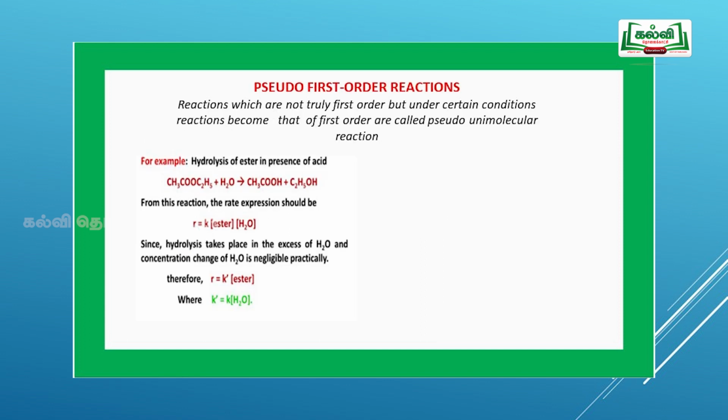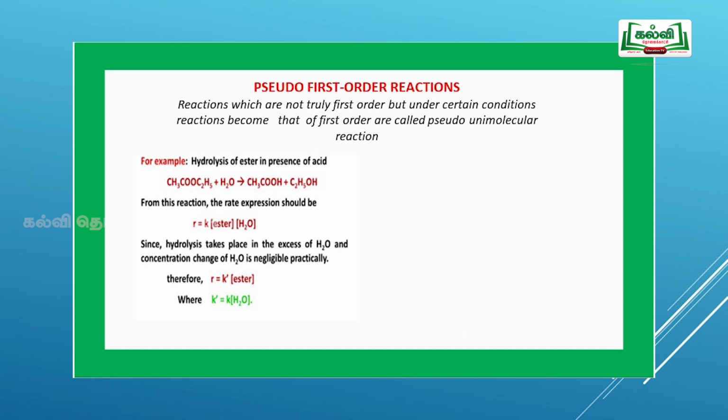Next one is pseudo order reaction. The reactions which are not truly first order, but under certain conditions become first order, are called pseudo order reactions. One of the reactants is in greater concentration compared to the other one. The rate depends upon the lower concentration of the reactant.